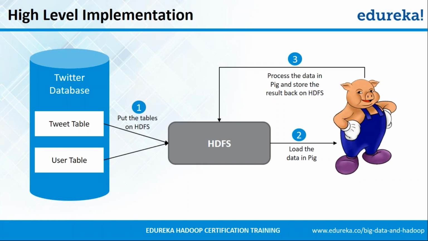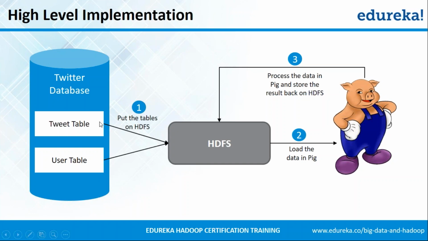So now let's move on and understand the high level implementation of the architecture they implemented using Hadoop HDFS and Apache Pig. At Twitter they had a database with many tables in which the archived data was stored. The insight that we want to extract is related to two particular tables, the tweet table and the user table. We'll be discussing that.